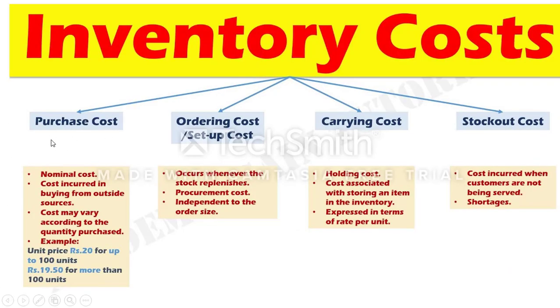Inventory cost is available in 4 categories: purchase cost, ordering or setup cost, carrying cost, and stock out cost. Sometimes in problems they will ask for setup cost; ordering cost is also called setup cost. Sometimes the carrying cost is called holding cost. Stock out cost is the cost incurred when customers are not being served, sometimes called shortage cost. Purchase cost is the cost incurred buying from outside sources. Cost may vary according to the quantity purchased, so if you go for a large purchase, you will get a reduction.